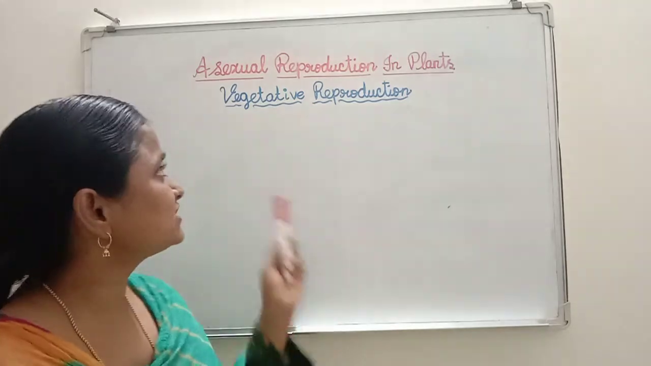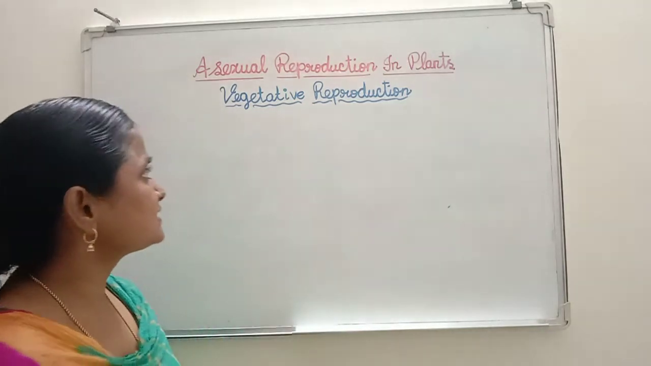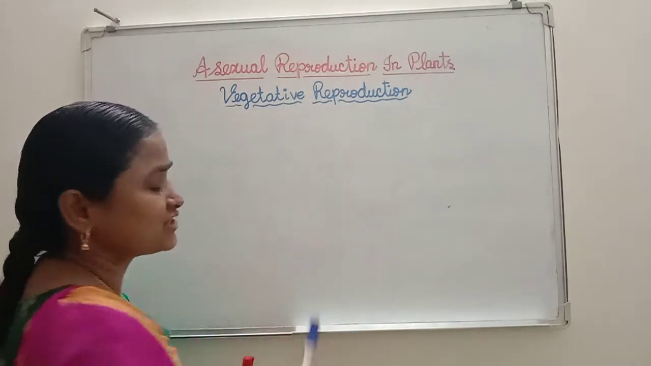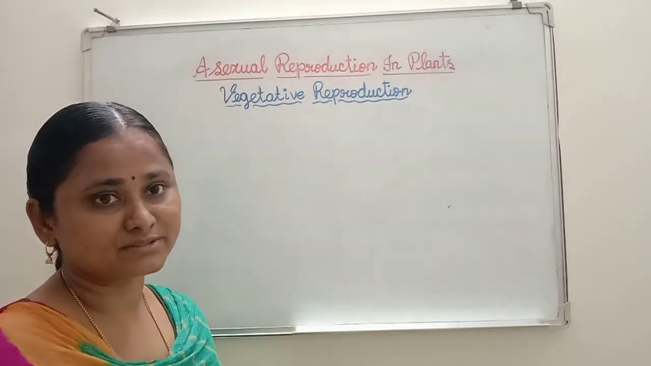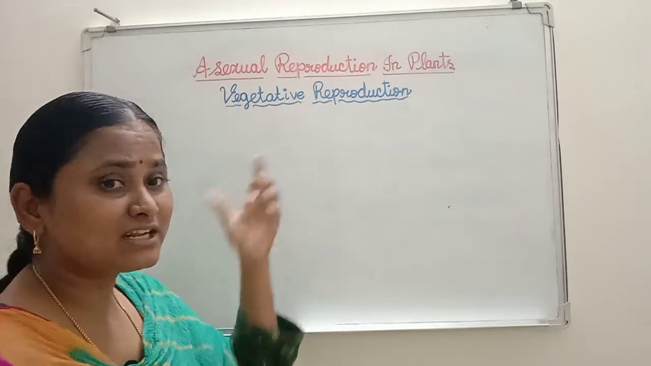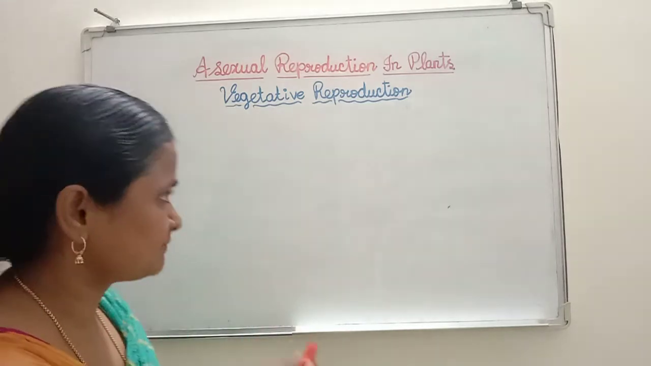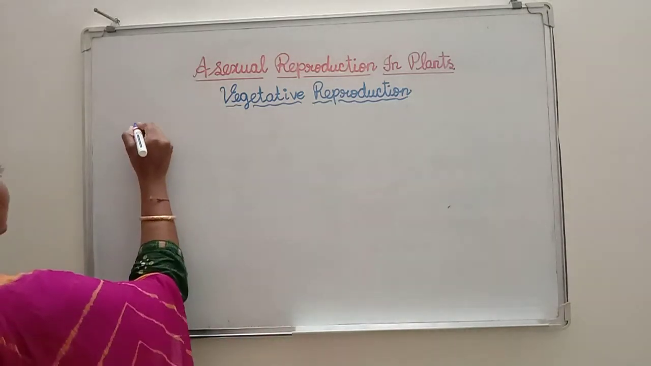Today I am going to teach about asexual reproduction in plants. In plants, the term vegetative reproduction is frequently used. That means in plants, asexual reproduction is done with the help of vegetative propagules. What are the vegetative propagules?